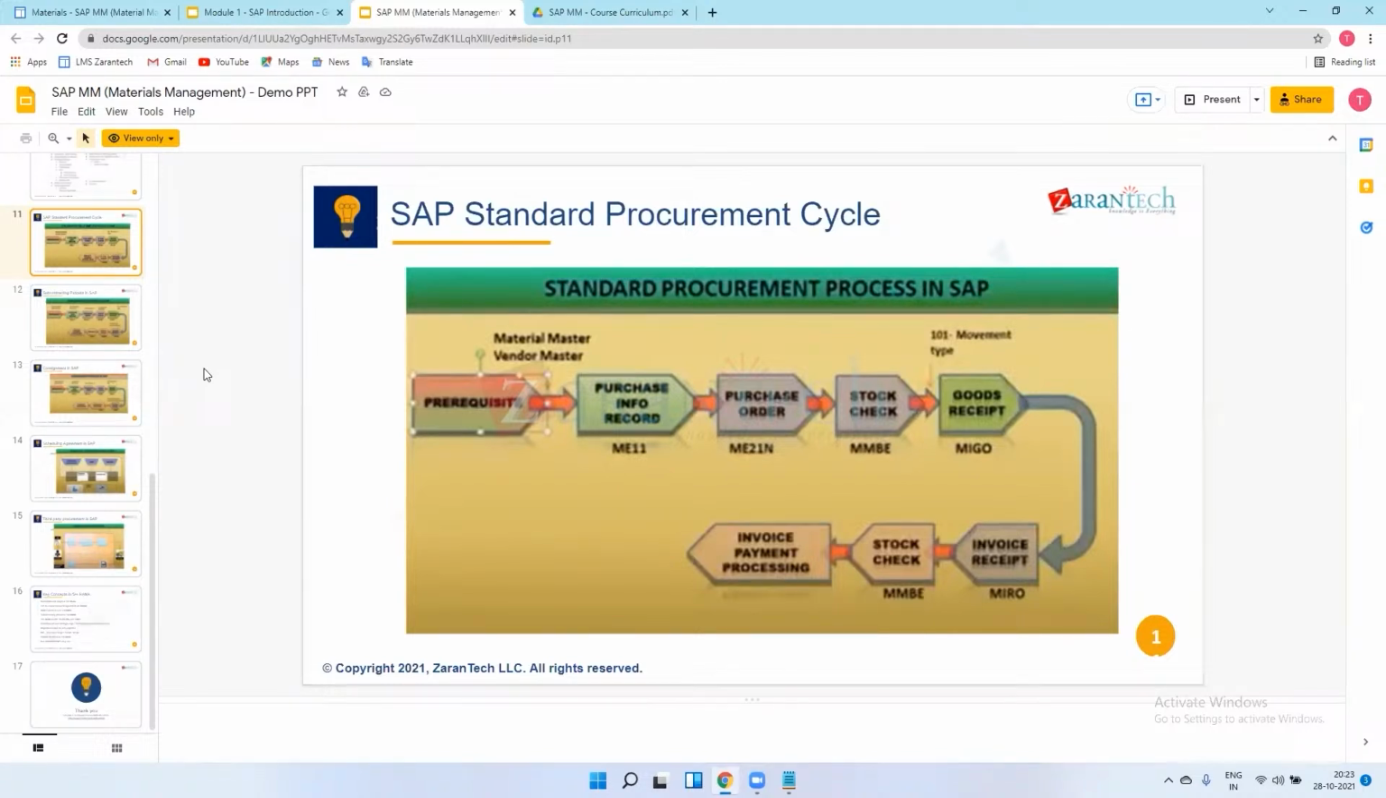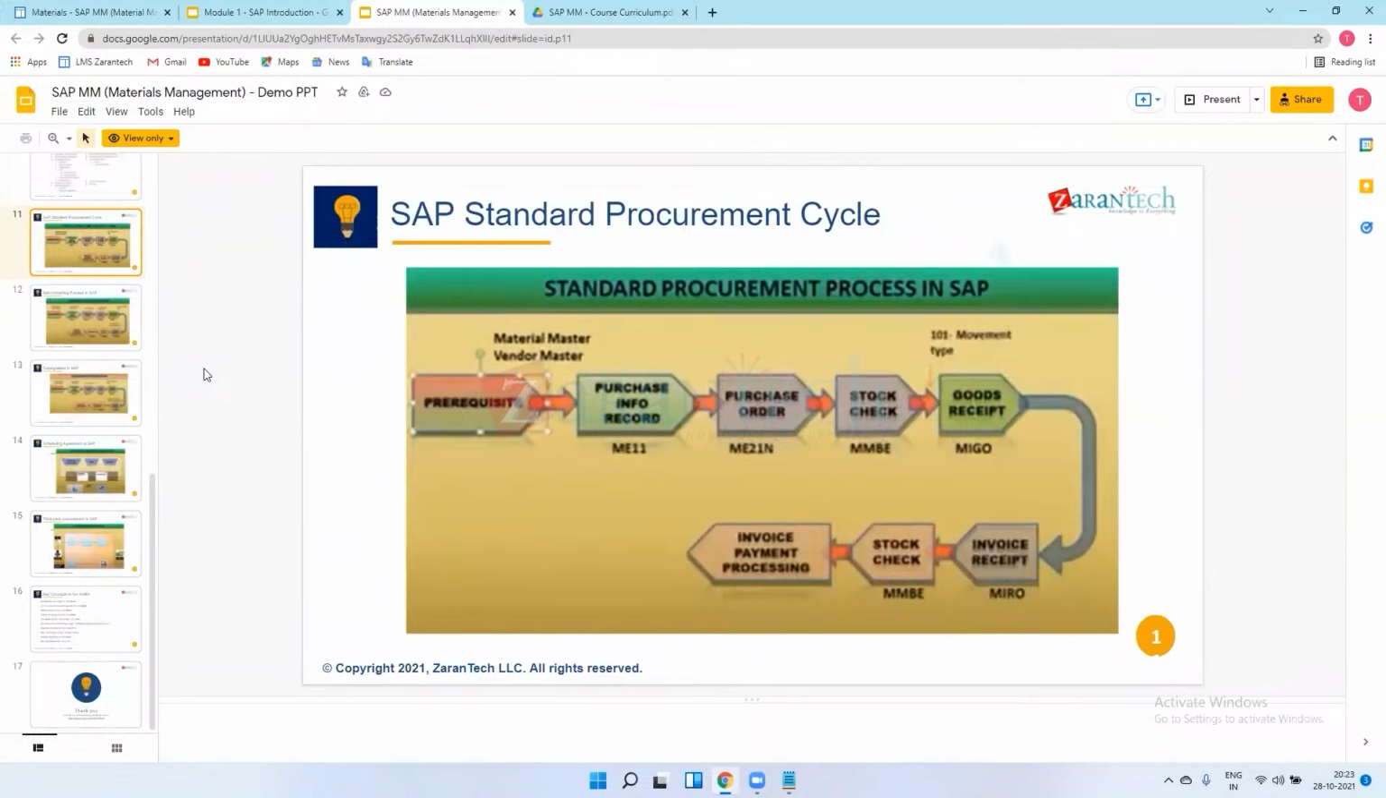I will tell you one basic concept which can be asked in an interview as well: what is the difference between greenfield implementation and brownfield implementation? My voice is clear to you, no? Okay. So they will ask you about greenfield or brownfield implementation, and what the difference is between the two.